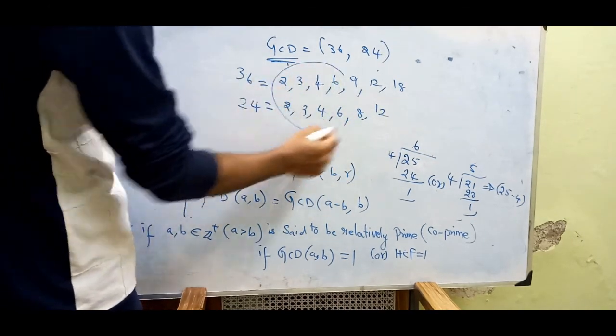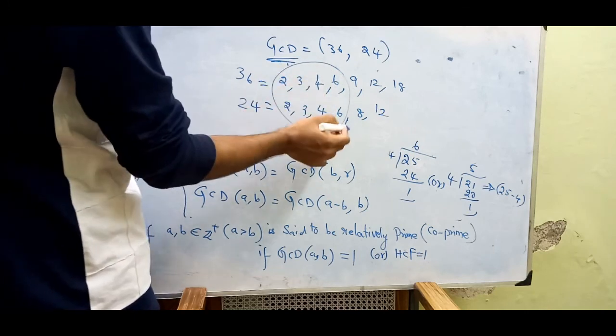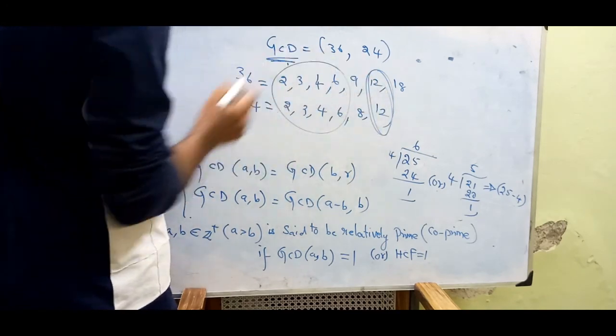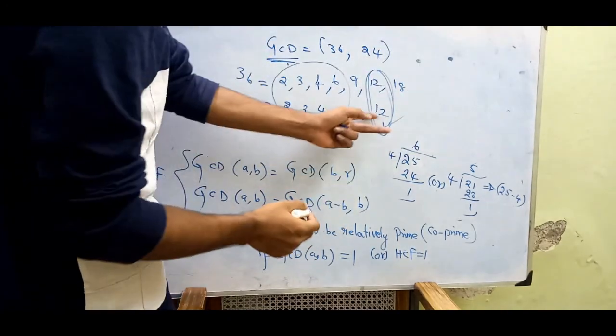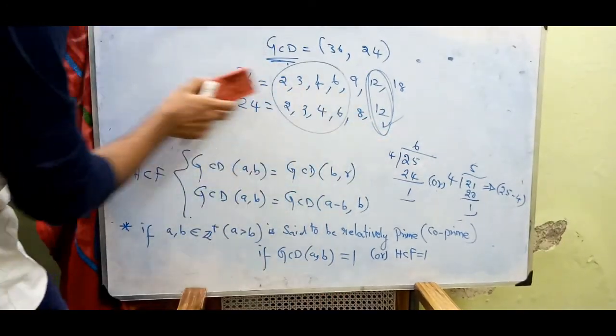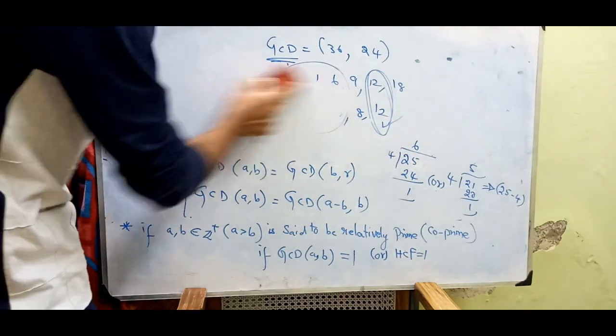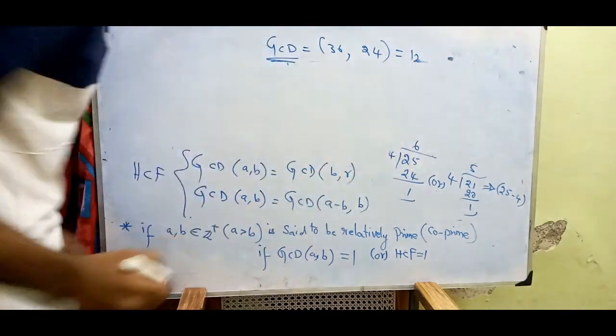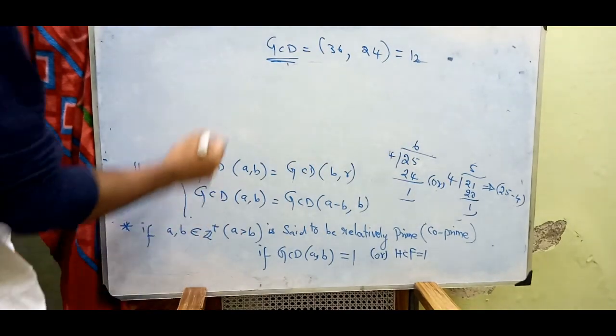So 12 is also a common factor. Among these common factors, the highest or greatest one is the GCD. So we find 12. Not only in this way, we can also have another way. See, 12 is the GCD here.